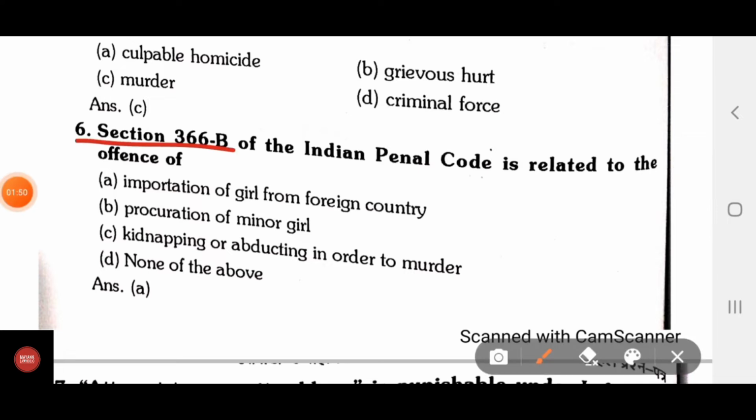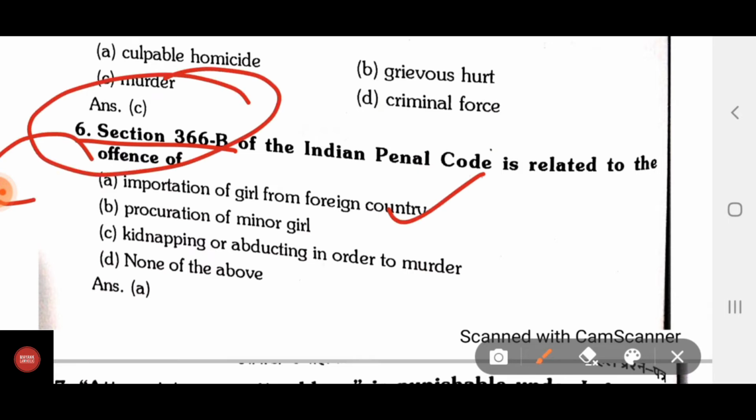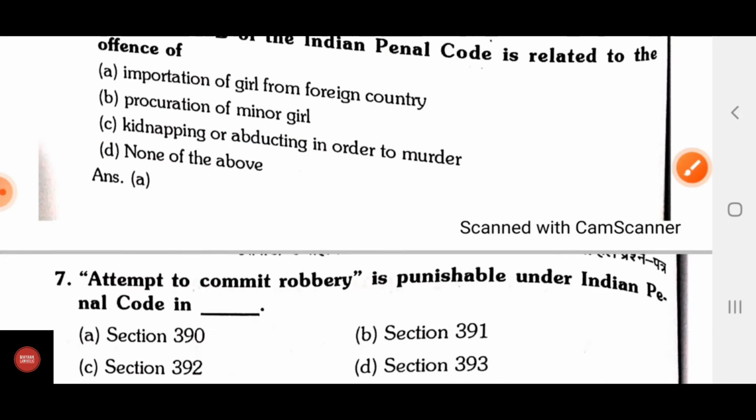Question number 6, section 366B of IPC is related to the offense of A, importation of girls from foreign country; B, procuration of minor girl; C, kidnapping or abduction in order to murder; D, none of the above. Correct answer is importation of girl from foreign country. Section 366B, importation of girl from foreign country.